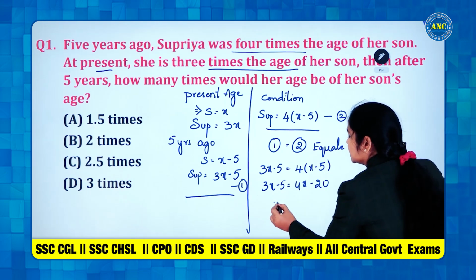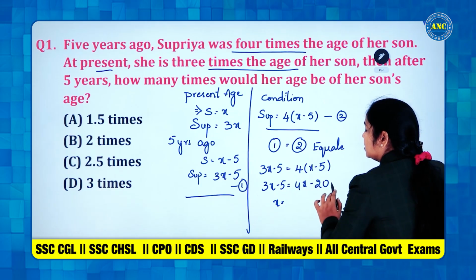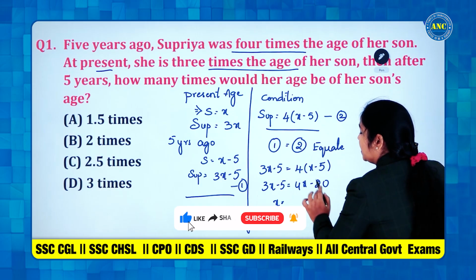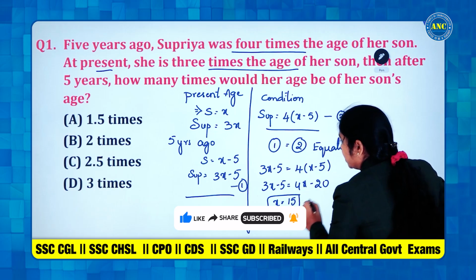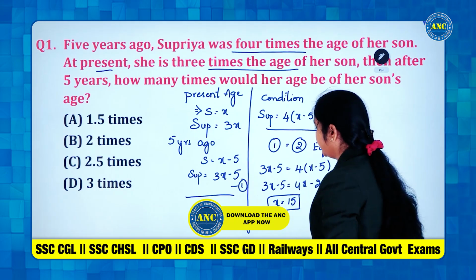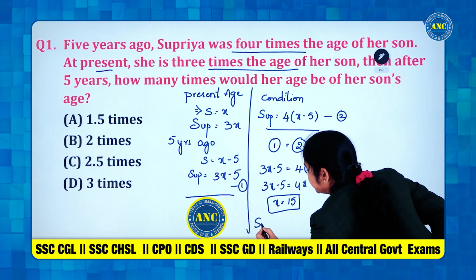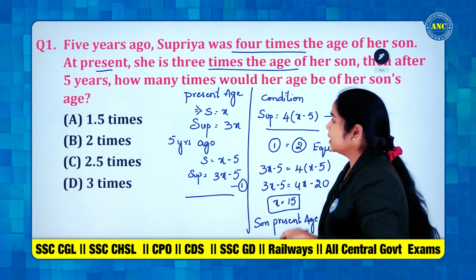4x minus 3x is x. If you send this 20 here, it will be 20 minus 5, which is 15. The x value we got is 15. What is the x value? The son's present age. So the son's present age is 15 years. But that is not what they are asking.